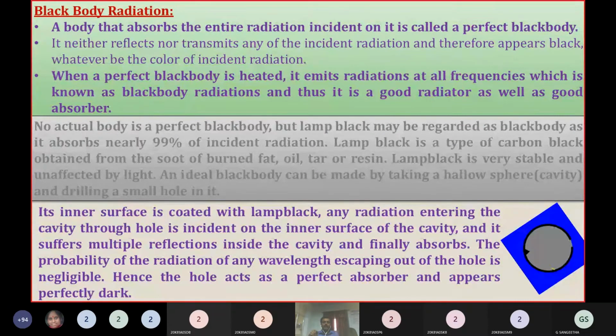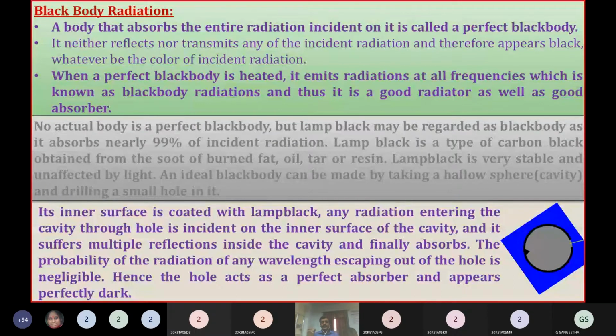Now coming to another point. Whenever this black body is heated, it emits radiation at all frequencies, whichever were previously incident on it.